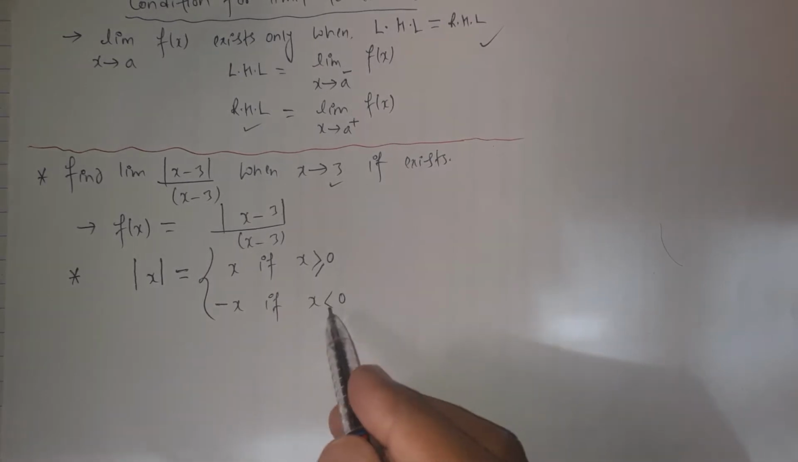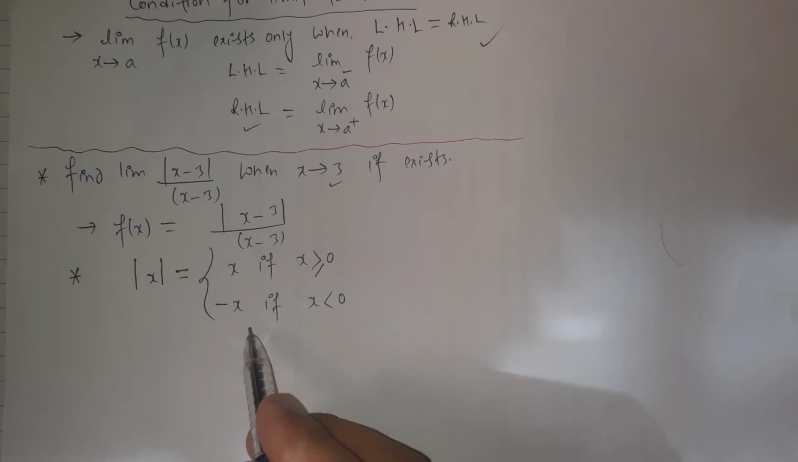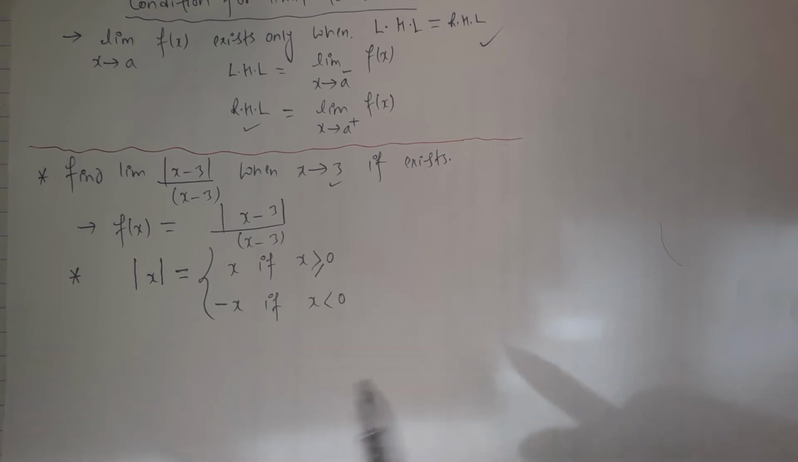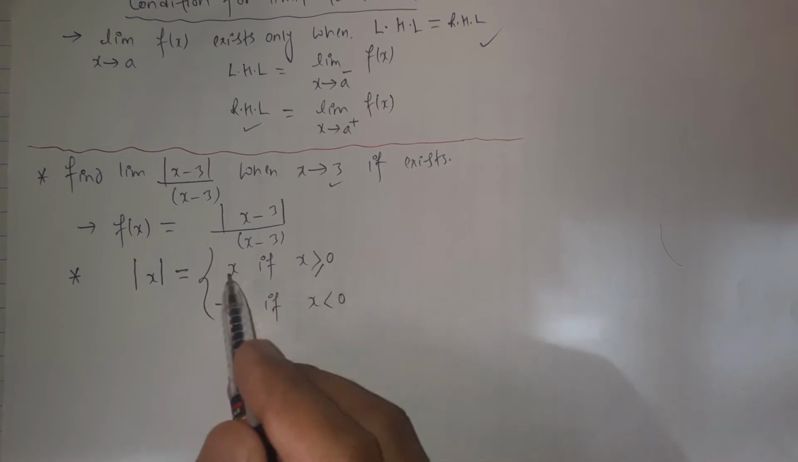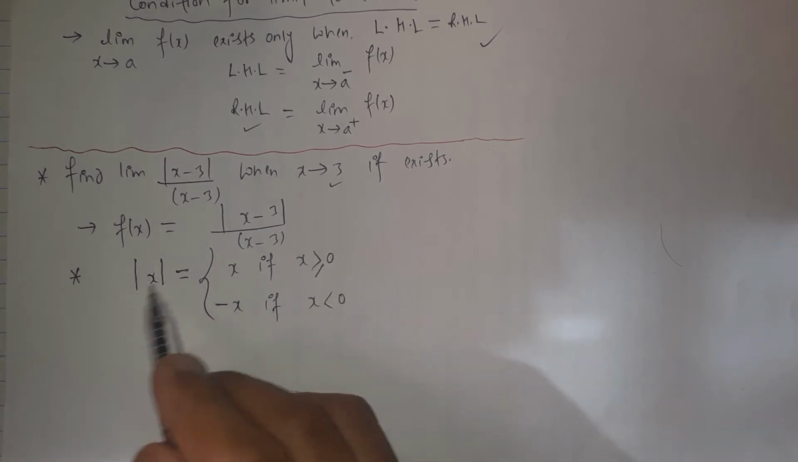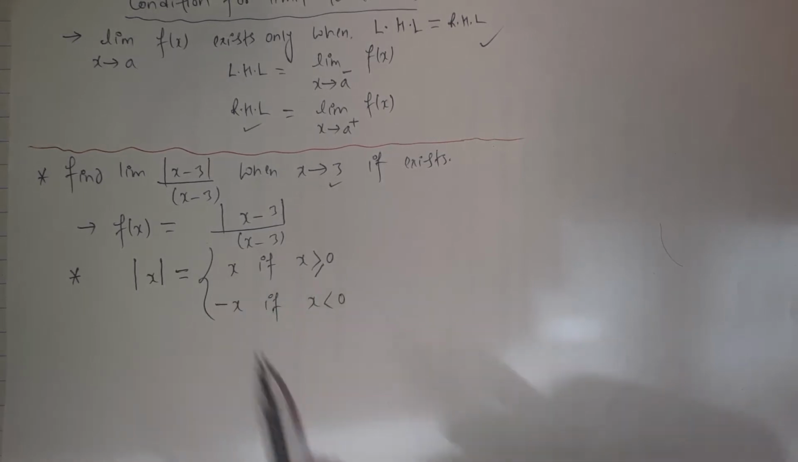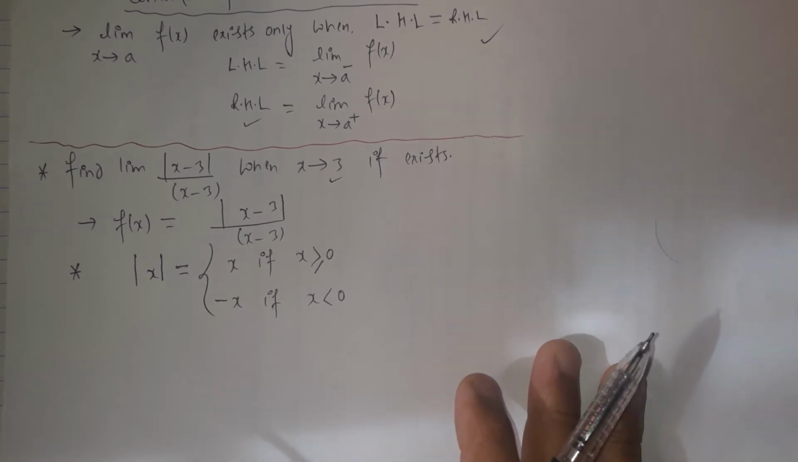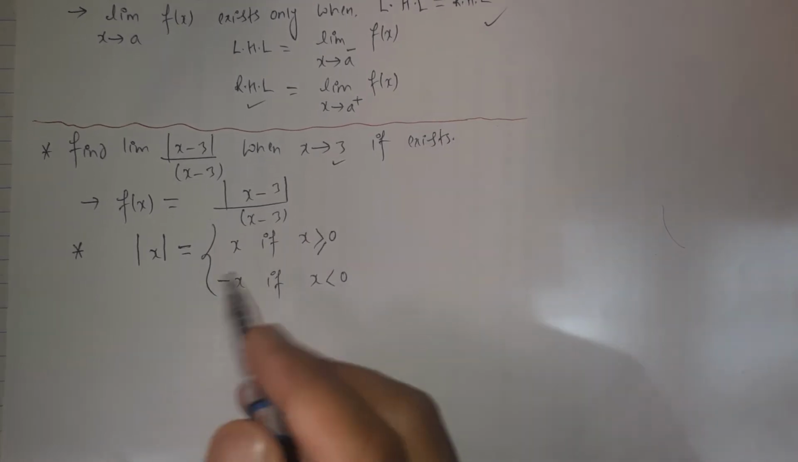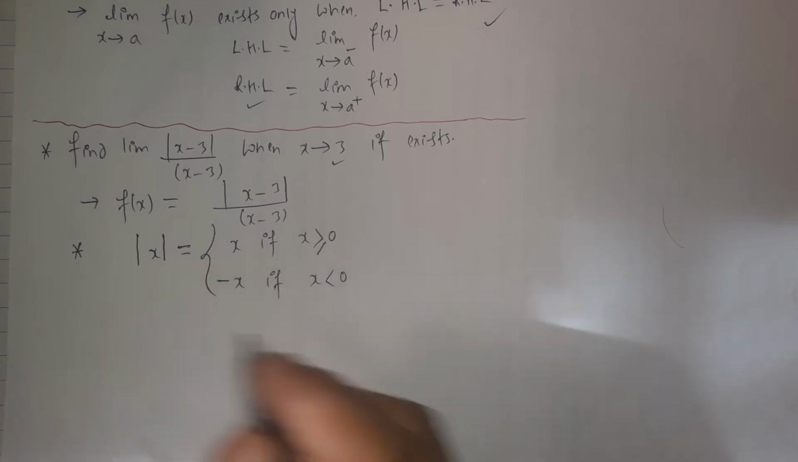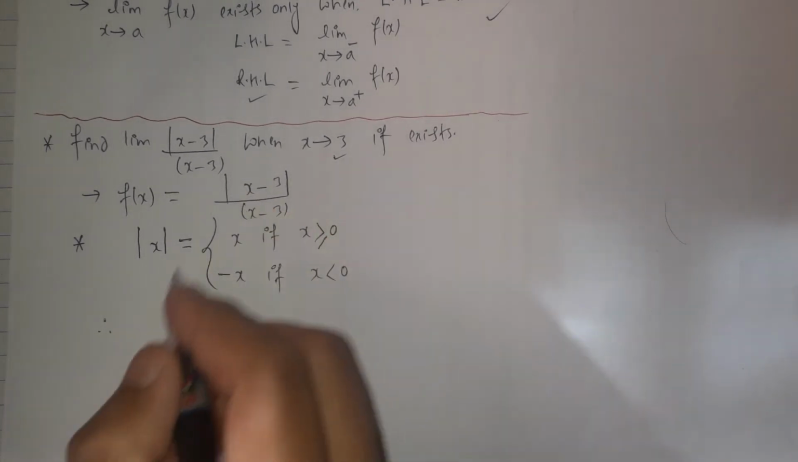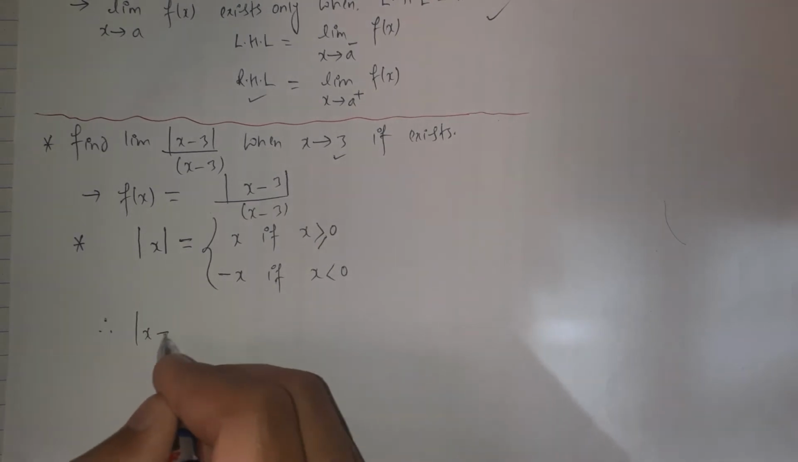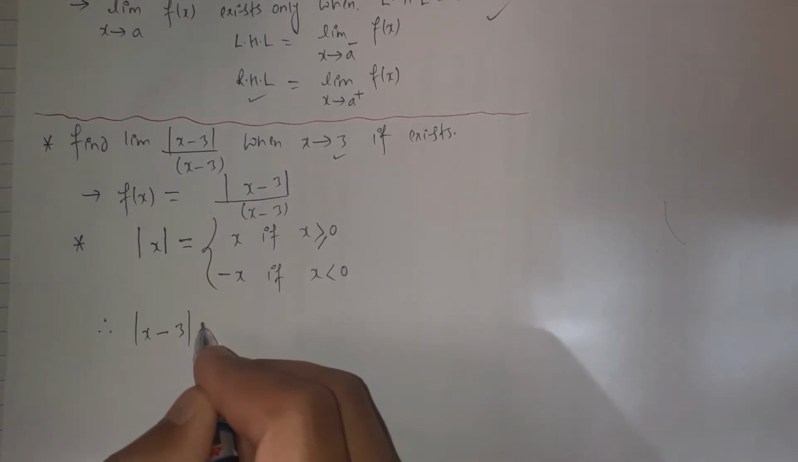For the negative numbers, the mode of that number is just negative times that number. And for the positive number and 0, the mode of that number is just that number. These are the definitions for the modulus, or absolute value, of the functions. Similarly, here the mode of x minus 3 is defined.